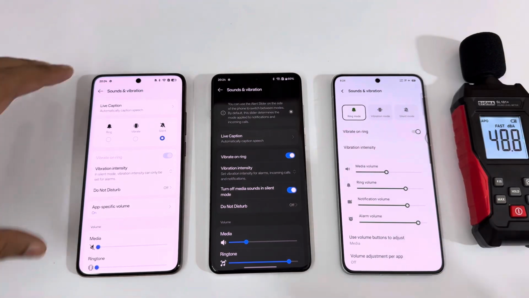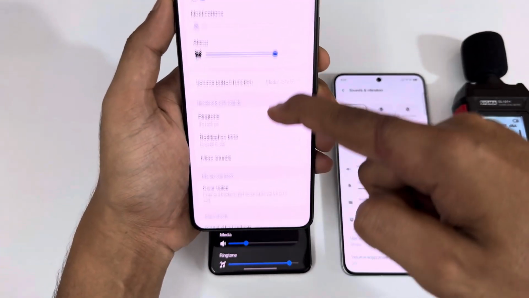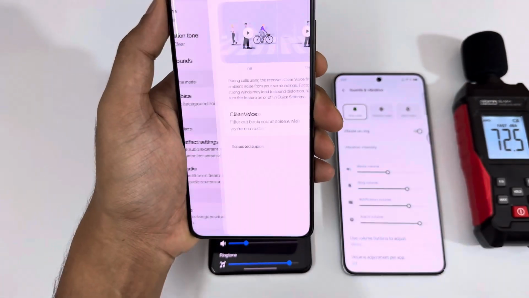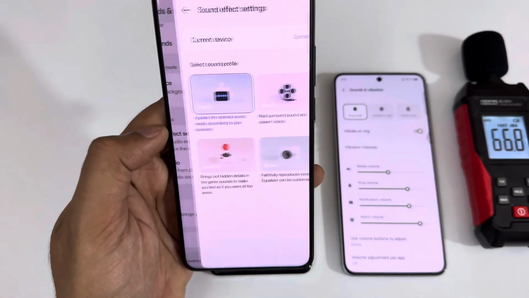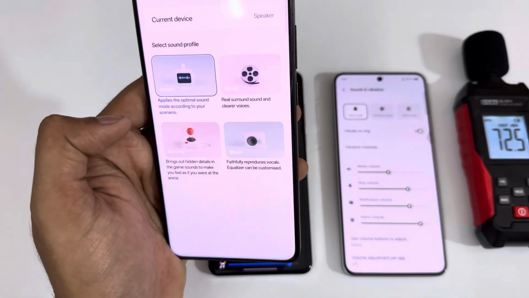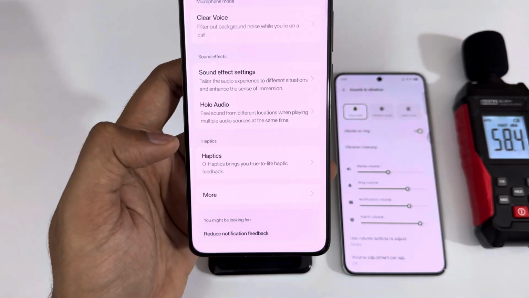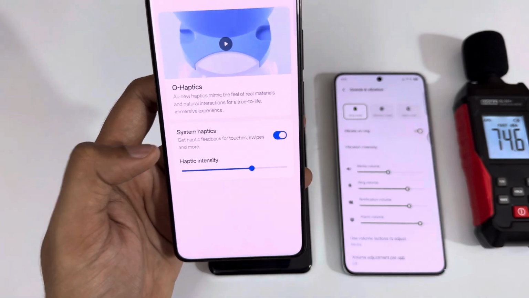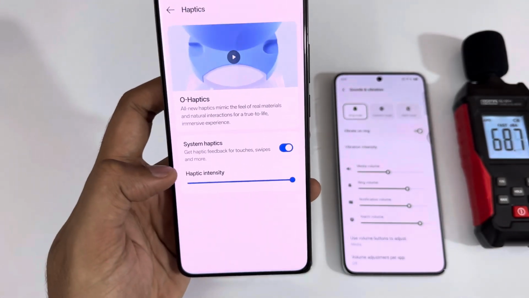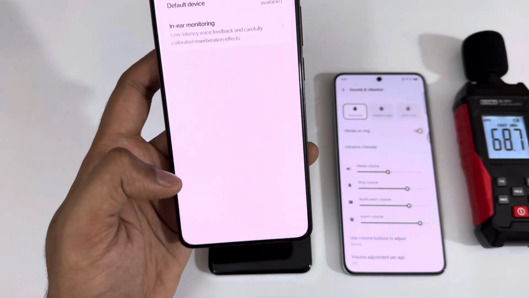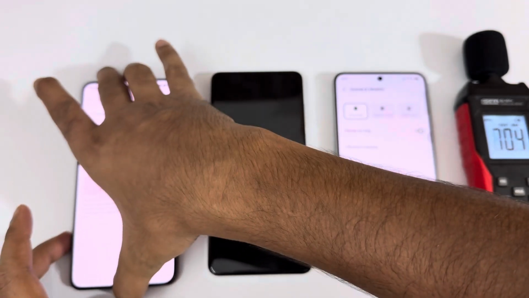Starting off with the Realme GT7 Pro, we have the basic settings, and then we have a microphone mode. That means the clear voice mode is available, supporting the phone as well as Google Meet. And then we have sound effect settings: smart, movie, gaming, and music. Let me switch to music, because that's what we are going to test right now. And then we have the haptics, so it's all haptics. The haptic feedback is nice. Let me compare with the others to get a fair idea. This is the sound effects mode available for the Realme GT7 Pro.